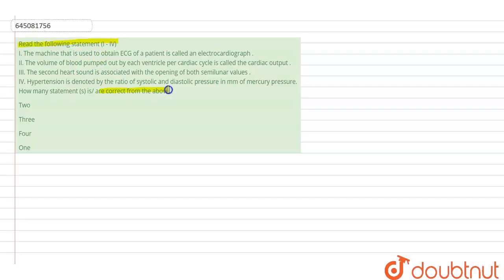Hello students, the question here says read the following statements 1 to 4, and you have to find out the correct statements, so the number of correct statements is to be found out. So let's see statement number 1.